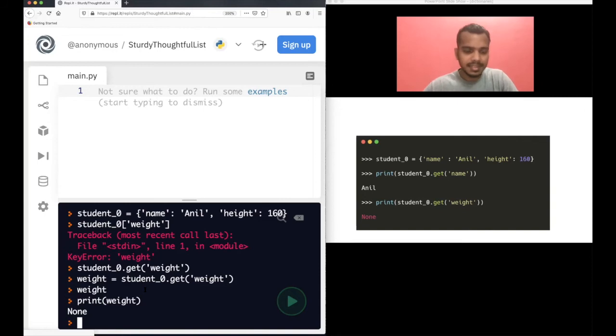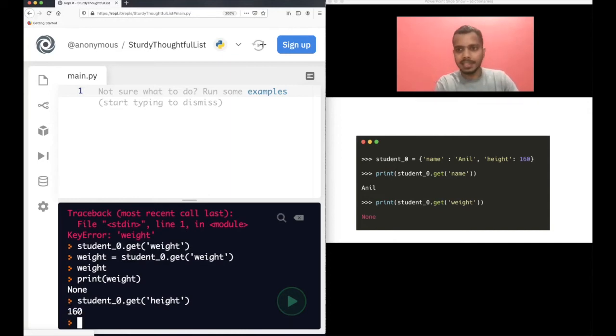So let's try to access, maybe let's do this for height. Height is present in this dictionary, right? So it will print 160, because the value of height in the dictionary was 160. Both are similar.